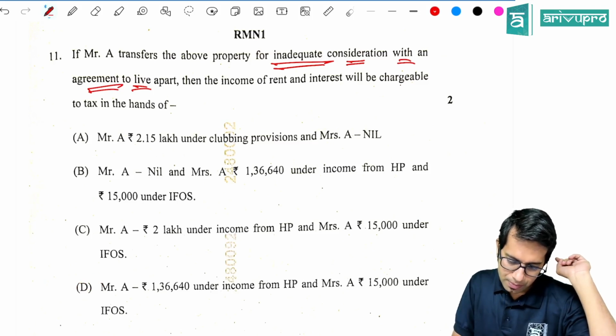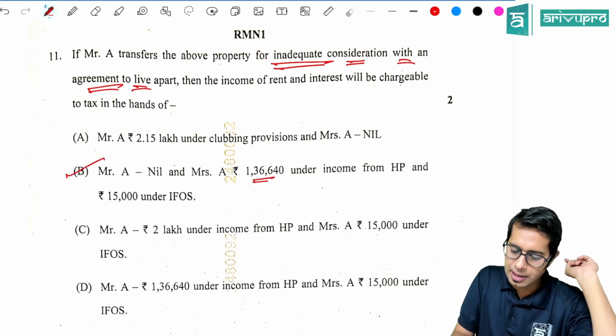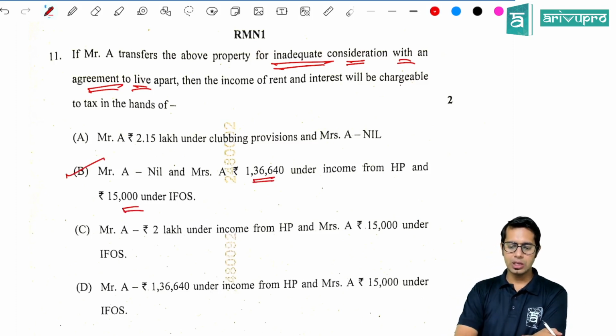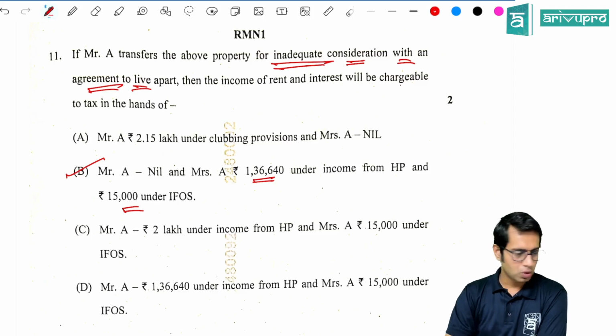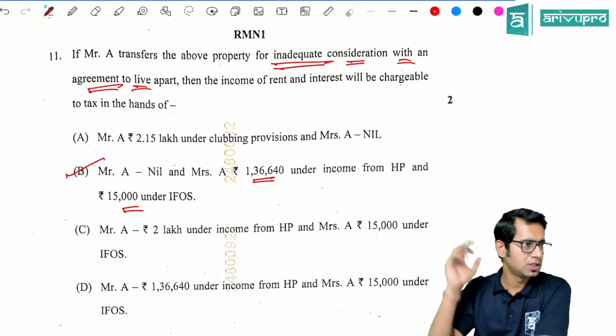Mr. A, clubbing provision: in the hands of Mr. A, nil. Mrs. A's rental income as well as income from other sources is 15,000 rupees. So that is the answer. Question, option number B is the right option in my sheet which I have.